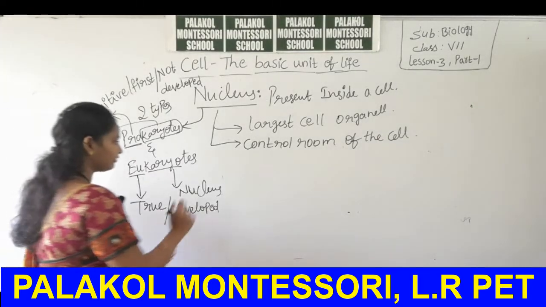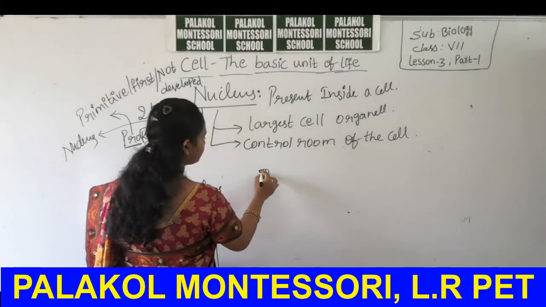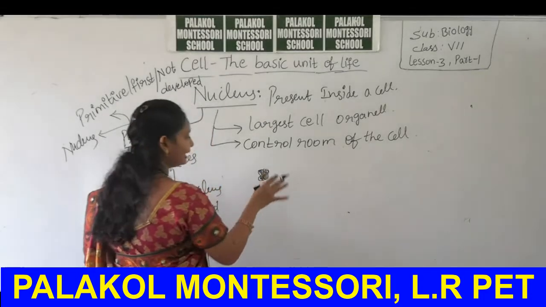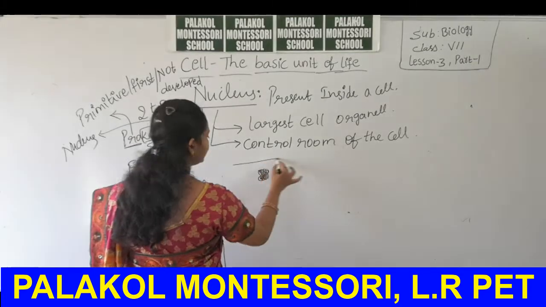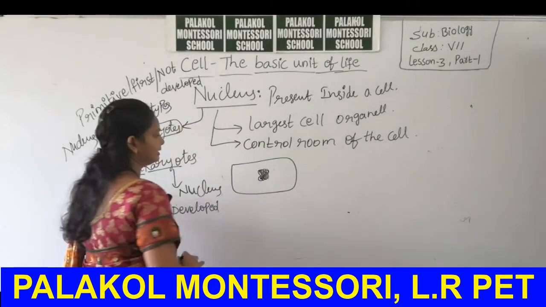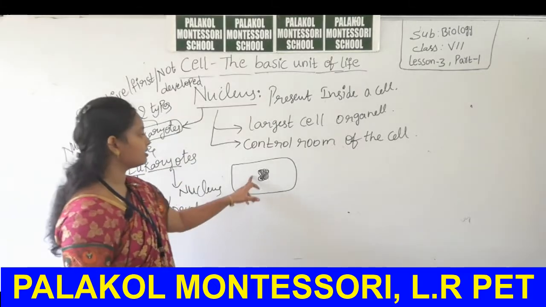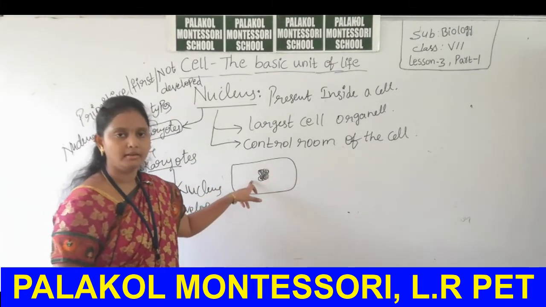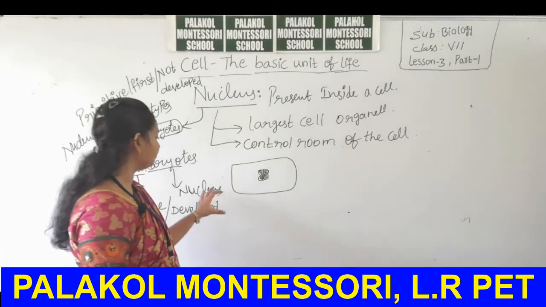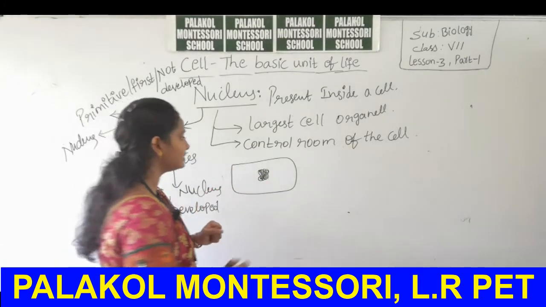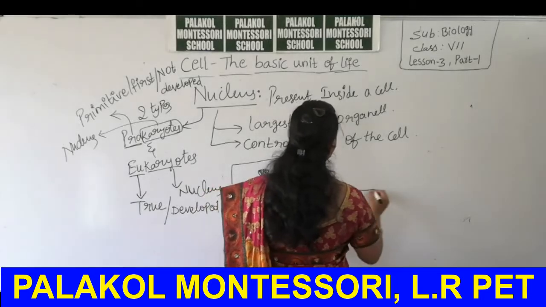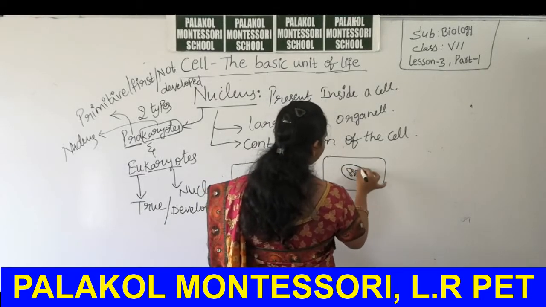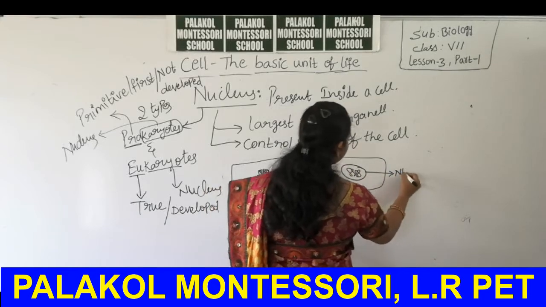That means in prokaryotes the nuclear material is not surrounded by any layer, it is present inside the cell and it is not bounded by any nuclear membrane. Inside the eukaryotes, the nucleus is surrounded by the nuclear membrane.